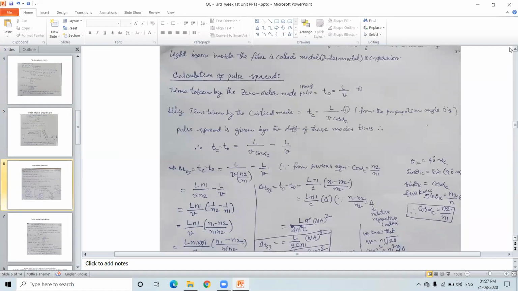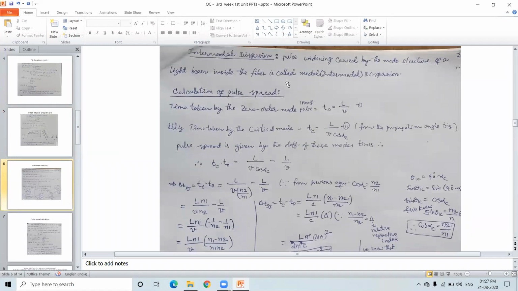I have given you a simple derivation here. Please see the calculation of the pulse spread. The time taken by the zero order mode pulse, T naught, is equal to L by V. One can easily understand this. T naught is the time taken by the zero order pulse to move from one end to the other end. Time is distance by velocity, L by V.